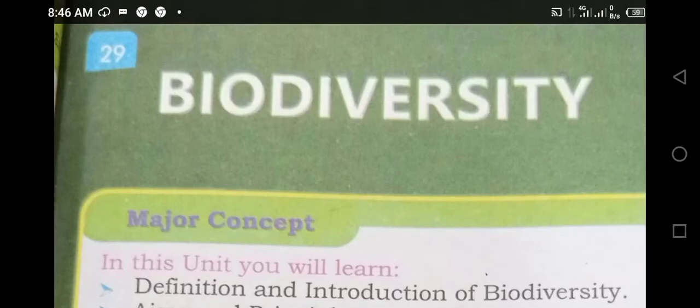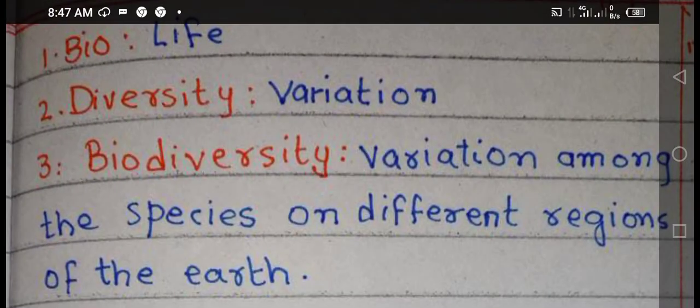Assalamu alaikum students. We are living on a biosphere, and in our environment we observe a variety of organisms like plants, animals, microorganisms and human beings. So in this video we will know the definition of biodiversity. Let's understand its term. Bio means life, diversity means variation, and biodiversity means variation among the species in different regions